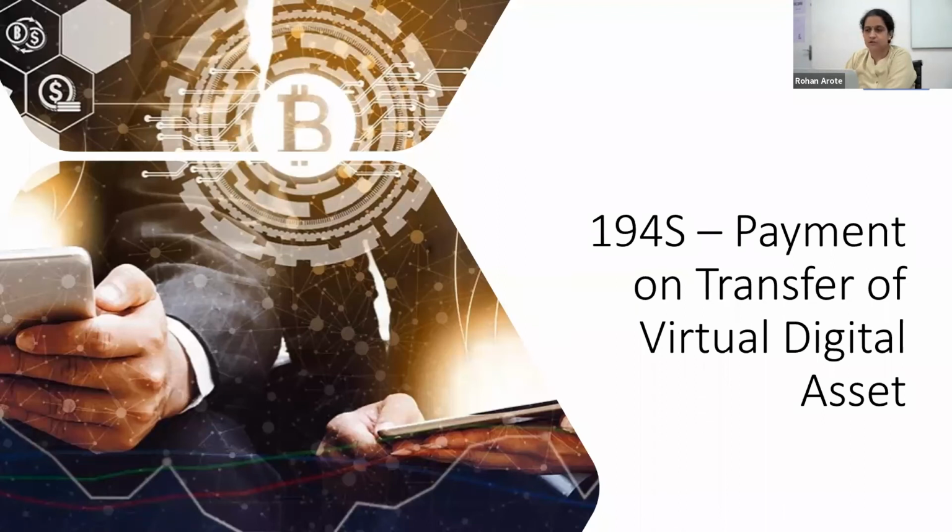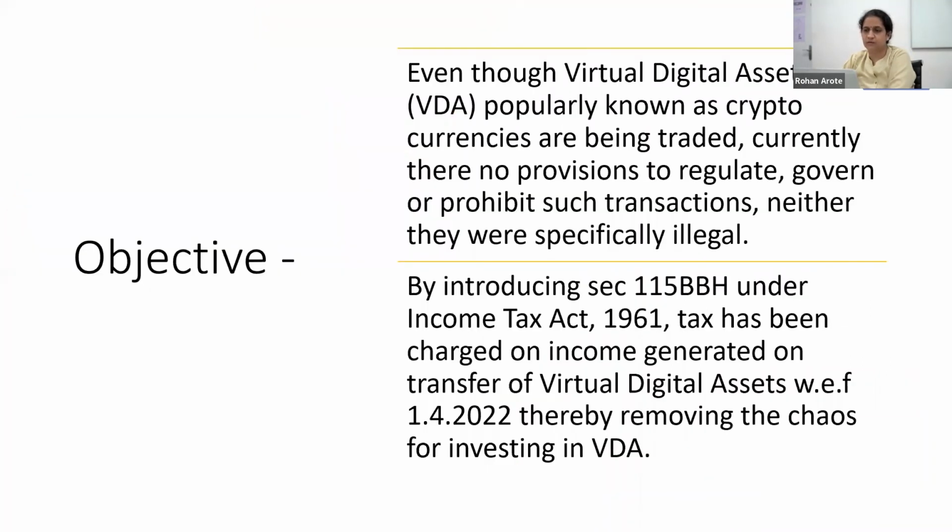Virtual digital assets are taxed under section 115BBH now. They are being brought under the income tax net from 1st April 22, and at the rate of 30%, the current rate prescribed.